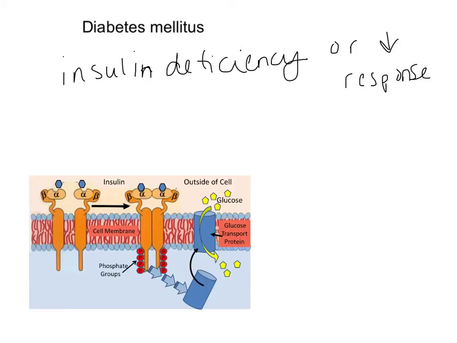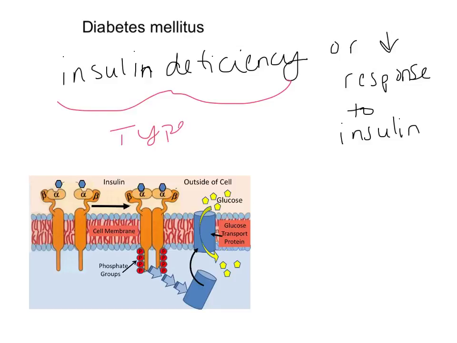There are two kinds of diabetes mellitus. We've got type 1 versus type 2. Type 1 would be here with my insulin deficiency. Type 1 is an autoimmune disorder, so your body has attacked the beta cells of the pancreas. So the beta cells are destroyed. They're called insulin dependent, type 1 diabetics, so they don't produce any insulin.